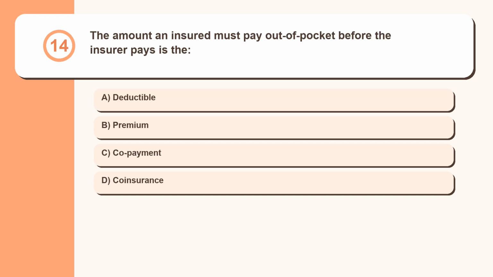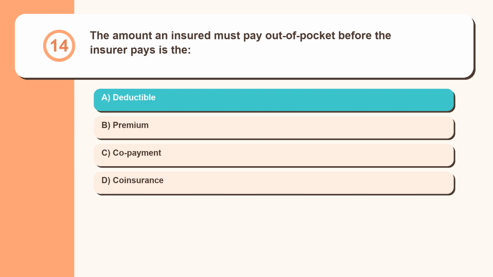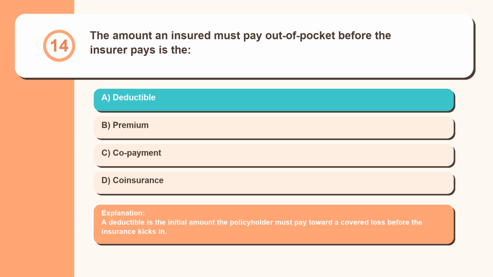Question 14. The amount an insured must pay out of pocket before the insurer pays is the deductible, premium, copayment, coinsurance. A deductible is the initial amount the policyholder must pay toward a covered loss before the insurance kicks in.